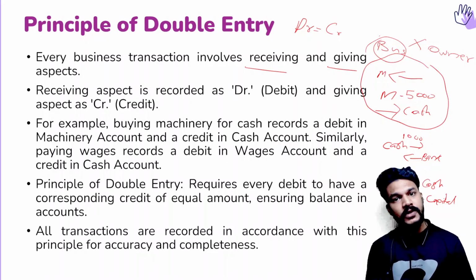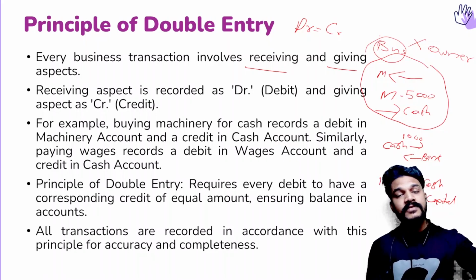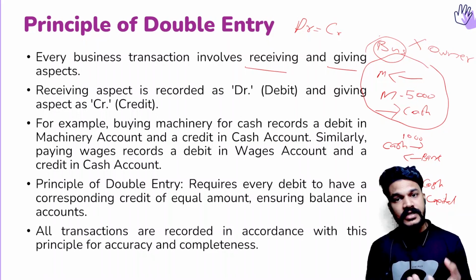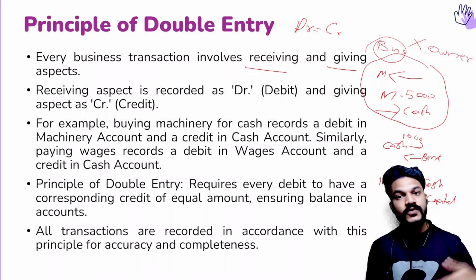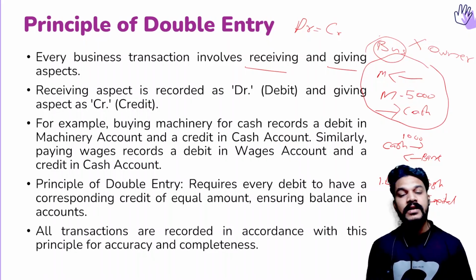For each and every transaction, there will be a receiving and giving aspect. In our personal life also, if we give something, only then we will receive it. If we are receiving something, it means we might have given something. So that's what is called the same thing, debit and credit. So the next thing is what? Which will be debit, which one is credit? That we are going to discuss.